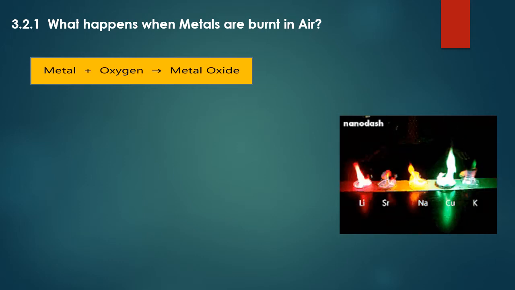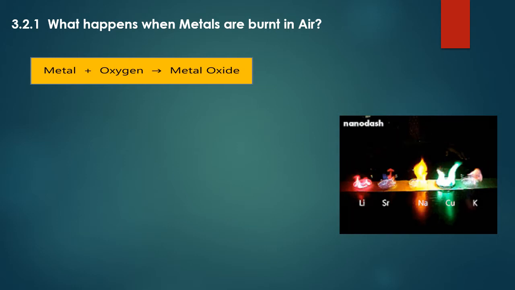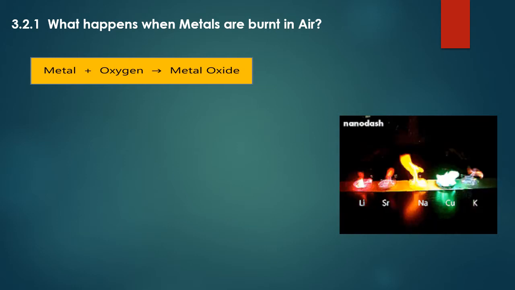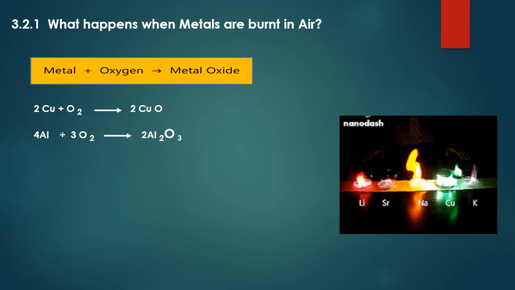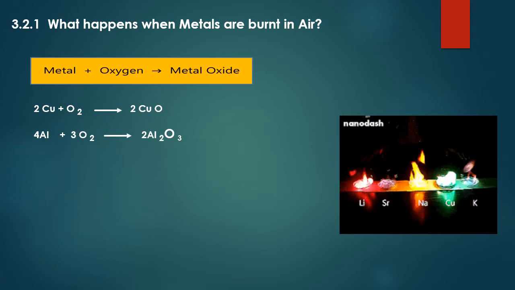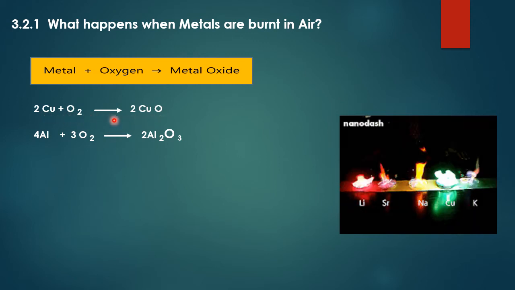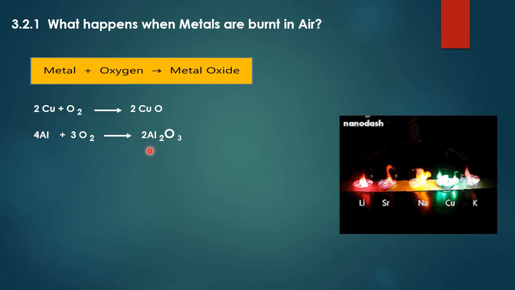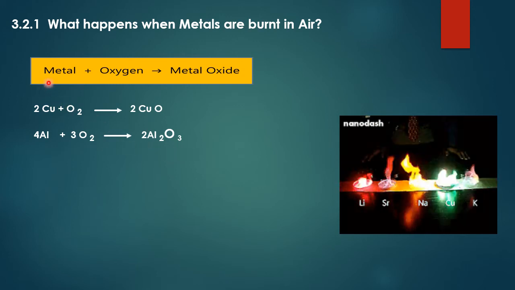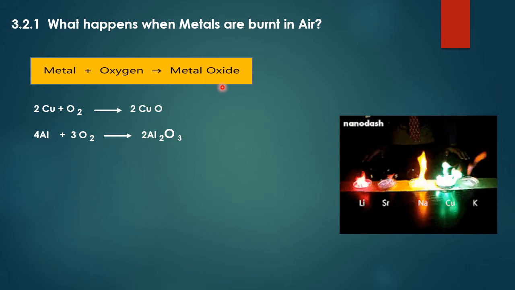But this is the general equation of metal and oxygen reaction. When metals react with oxygen, metal oxide is formed. This is the example of copper and aluminium. When they are reacting with oxygen or they are burning in air, their oxides are formed. The first equation is 2Cu plus O2 gives 2CuO. Copper plus oxygen on reacting formed copper oxide. Aluminium, when it reacts with oxygen, it gives aluminium oxide. So this was metal plus oxygen gives metal oxide.